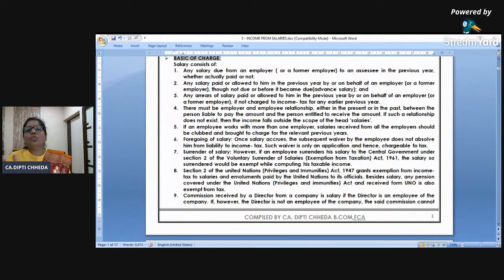Advance or accrued, whichever is earlier is fine. But advance against the salary is not taxable. Clear? Advance, like some employees say, ma'am, give me 20,000 advance, I'll settle at the end of the month. Then advance is not taxable. All clear? Right. So this is the basic chargeability sections, right?